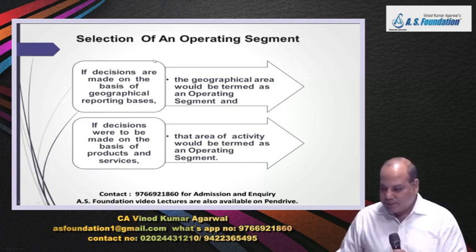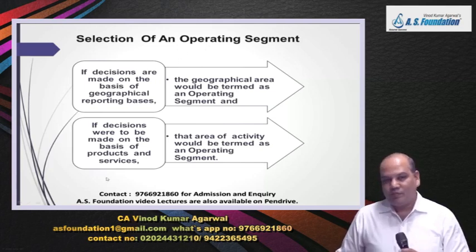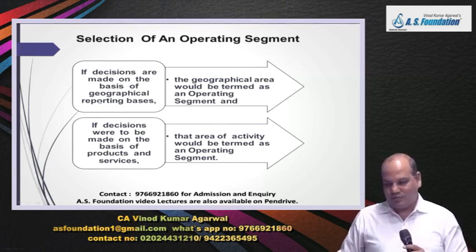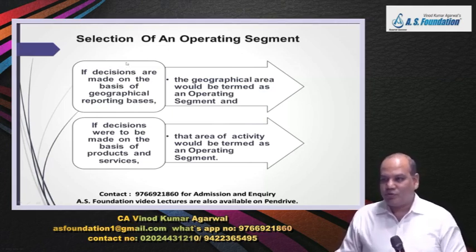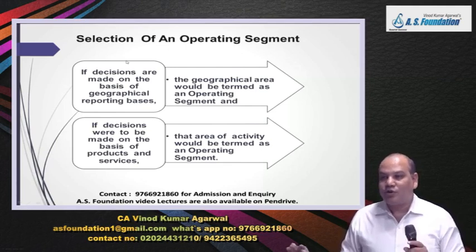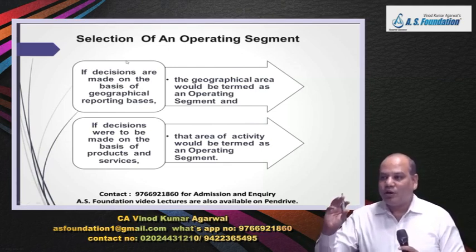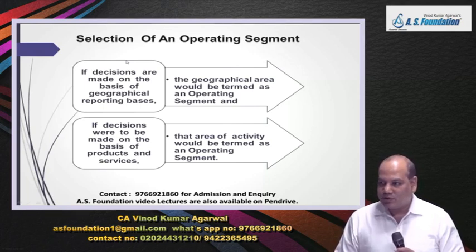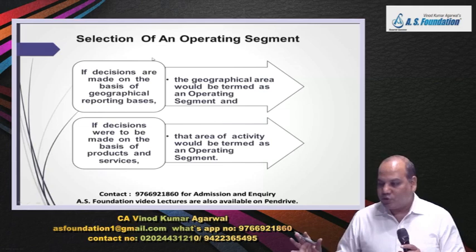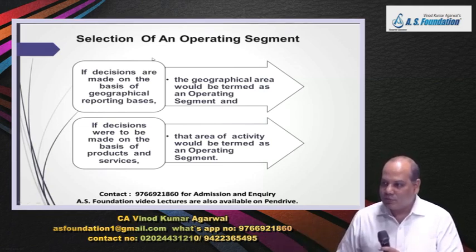Now, should operating segments be based on geographical location or based on product and service? That is a very tricky question. So the standard says look at the CODM first, how he reviews the organization. How does a CODM take decisions? Is his focus based on geographical location or is his focus based on product and service?